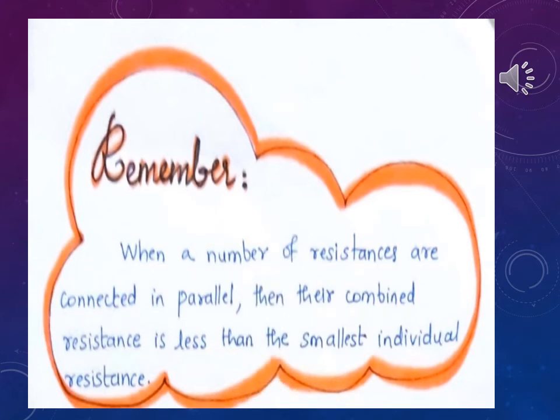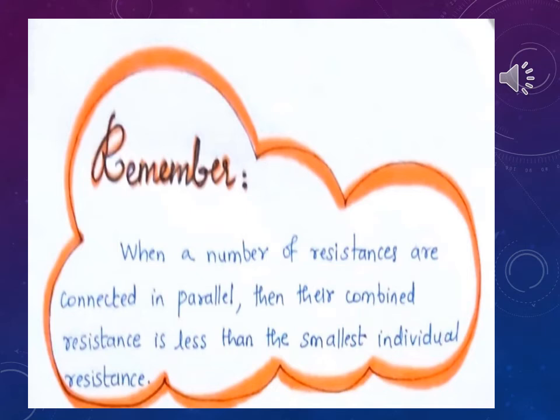Now after studying the resistance in series and resistance in parallel, you should be knowing in which combination we will get more resistance and in which combination we will get less resistance. When you studied about the resistances in series, it was clear that the total resistance is equal to the sum of all the individual resistances.